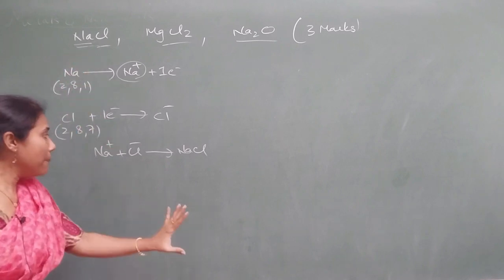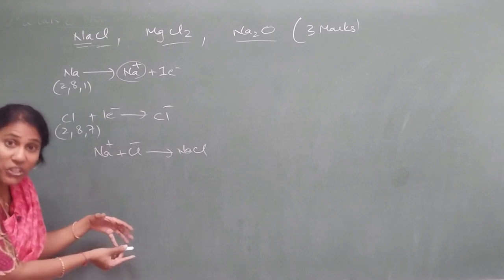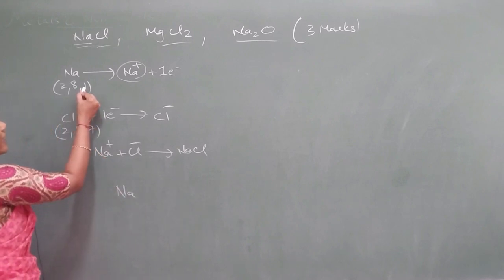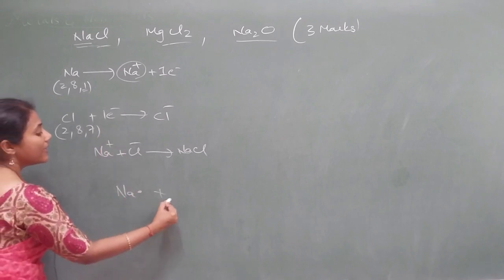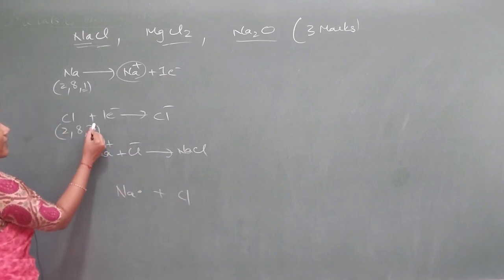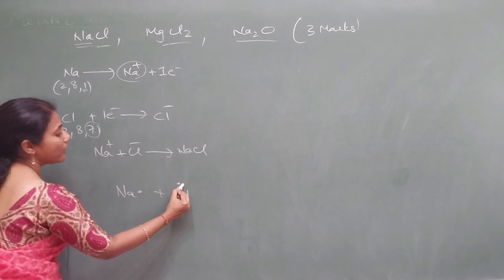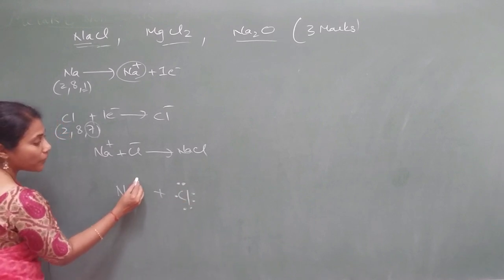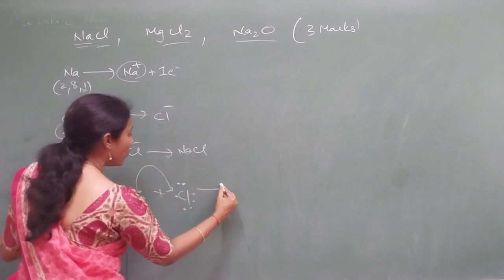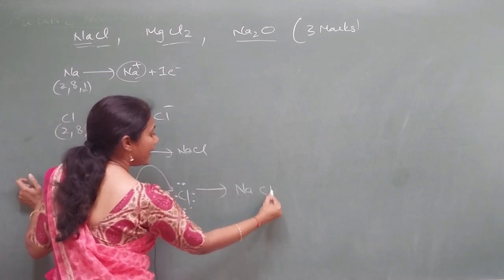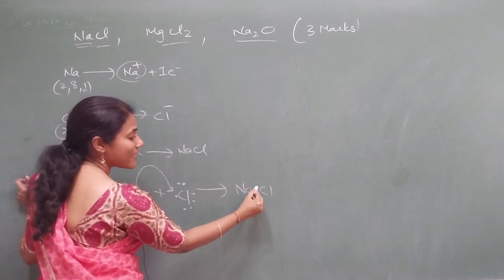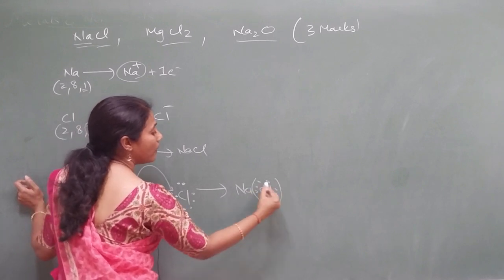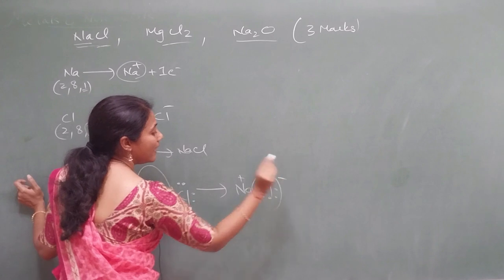But which step is more important? The step which I am going to show you now. Sodium dot structure: since there is only 1 valence electron, 1 dot. Cl dot structure: there are 7 valence electrons, so 7 dots. 1, 2, 3, 4, 5, 6, 7. So the electron is transferred from sodium to chlorine. So what do you get? Na, and sodium has no dot now. That has been transferred to whom? Cl. Okay, Na plus, Cl minus.